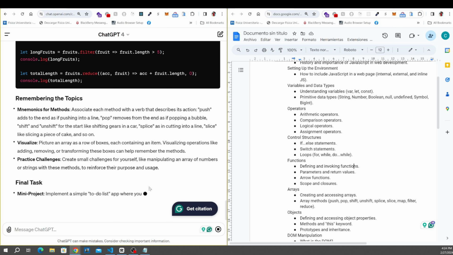Experiment with new combinations, like a memory game, maybe a song, whatever works best for you, because learning isn't just about following a path. It's about creating your own. And this is the end of our first section.